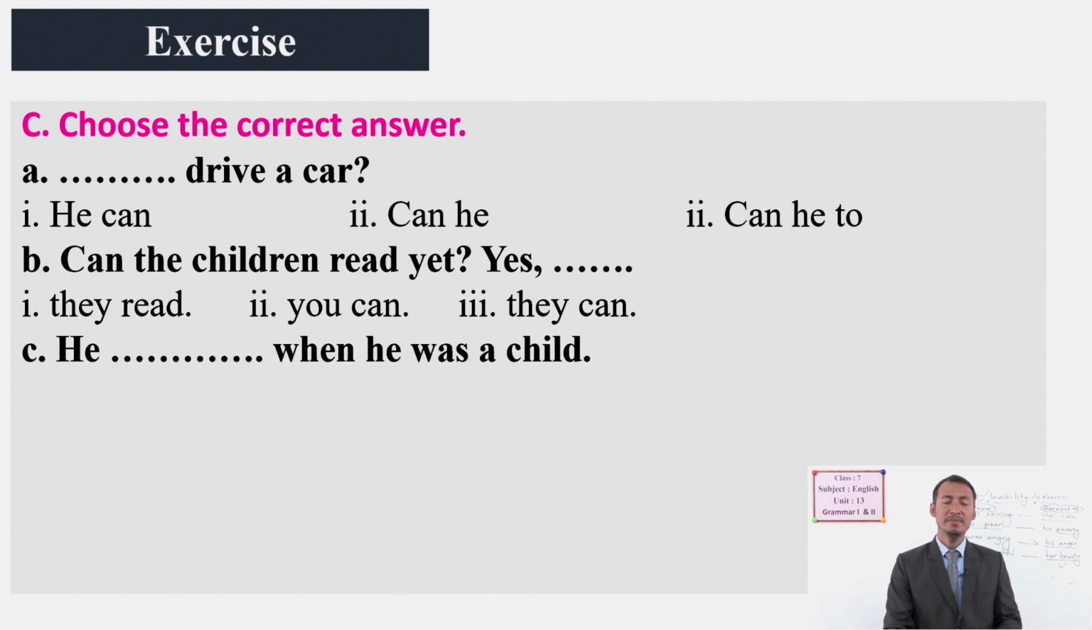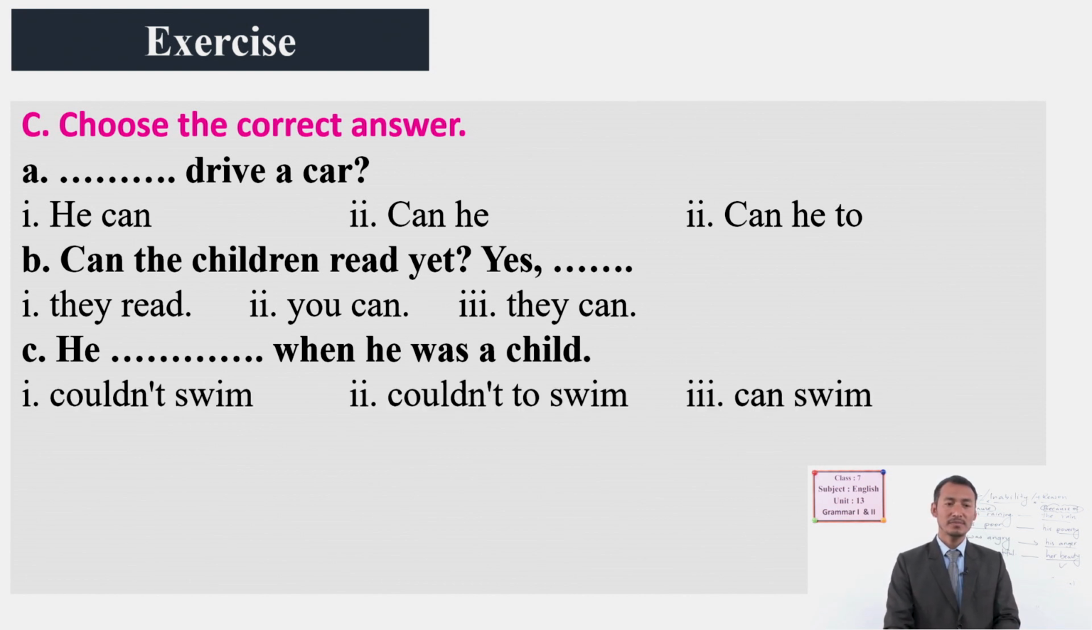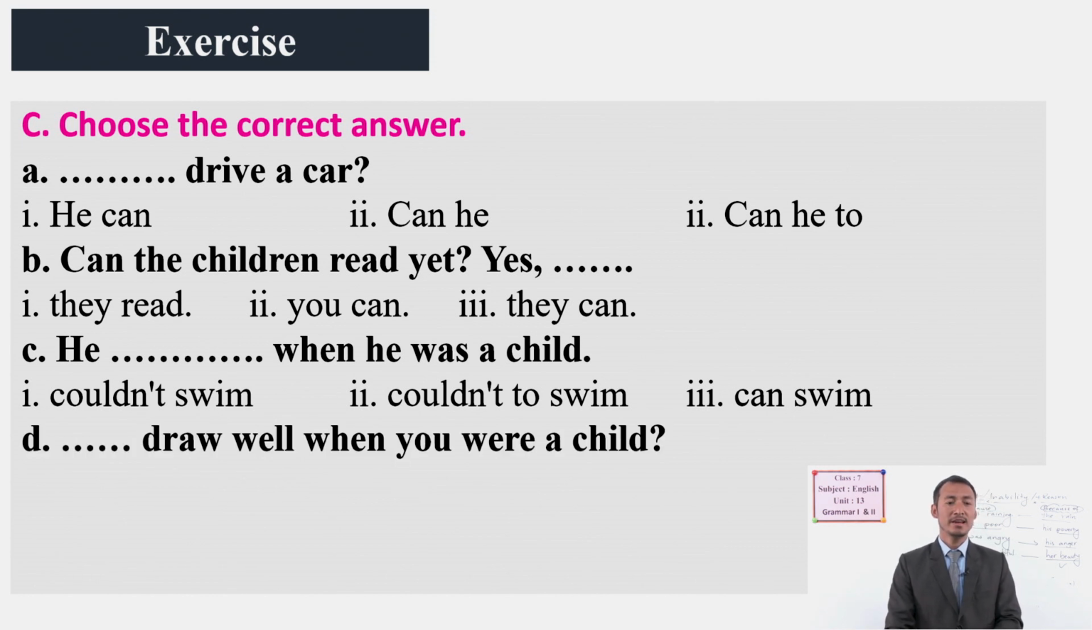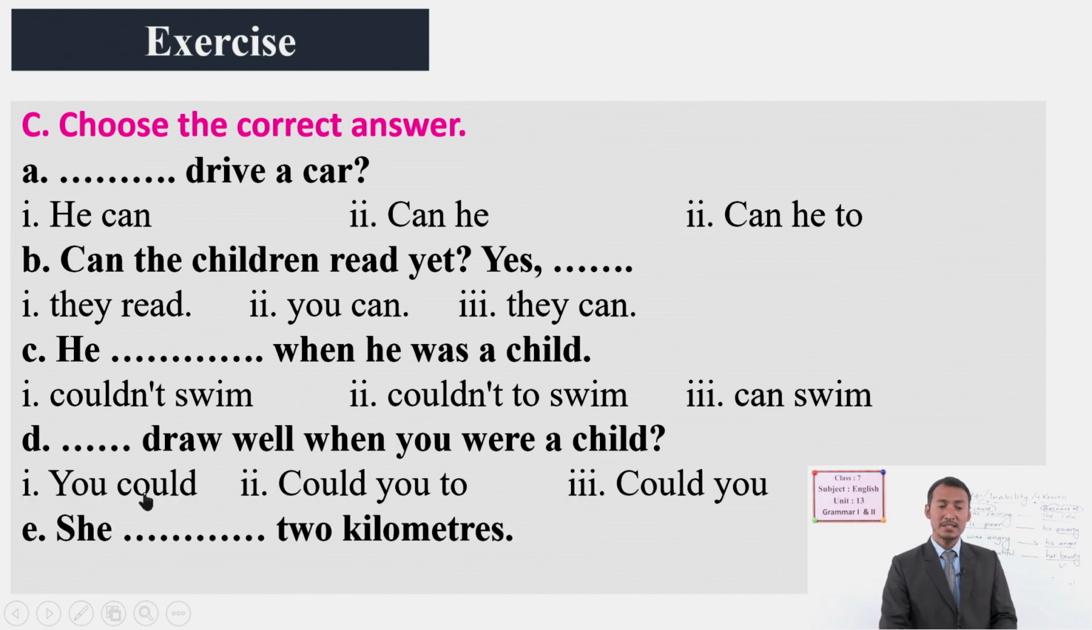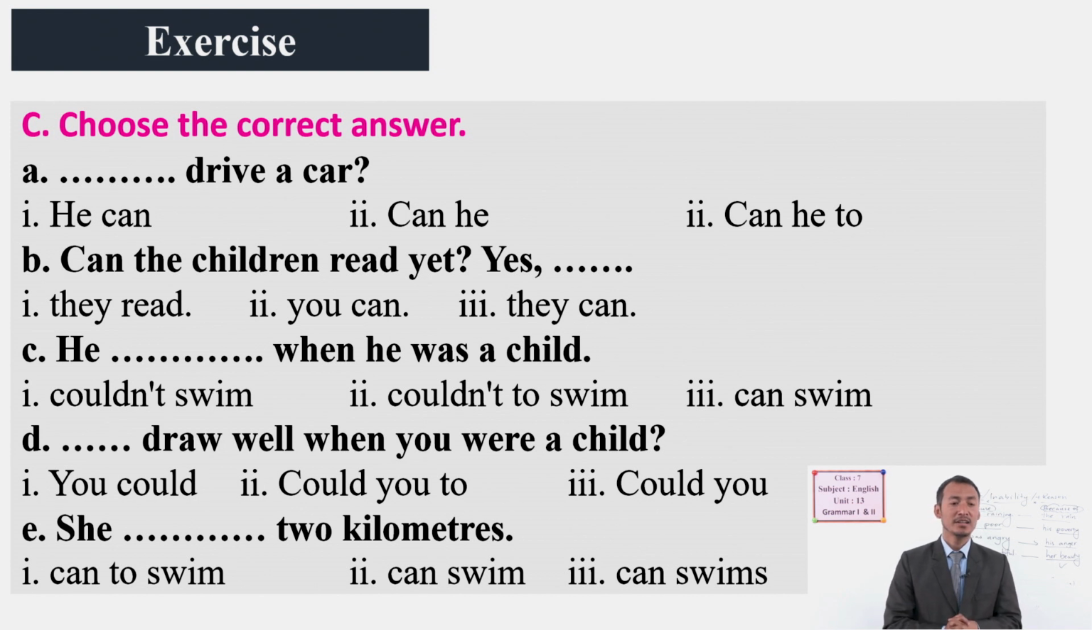Another sentence, he blank space and when he was a child. It is about the past time. Here you have to talk about past abilities or inabilities. And D, blank space there, and draw well when you were a child. You can see here it is again past tense. So for past tense we use could. And for E, she blank space 2 kilometers, we have abilities like can to swim, can swim, can swims.